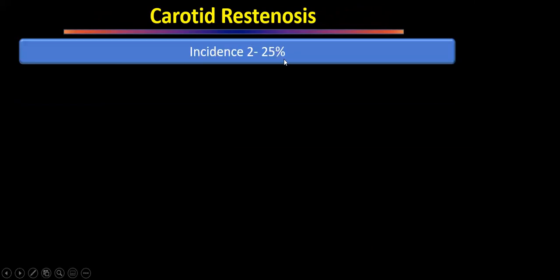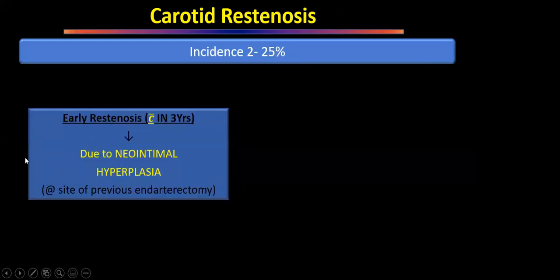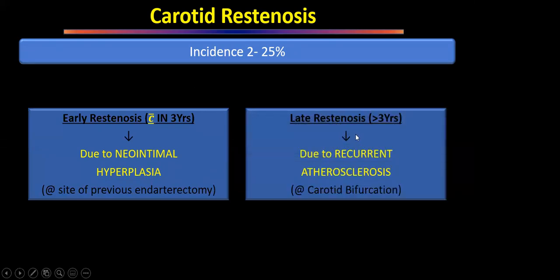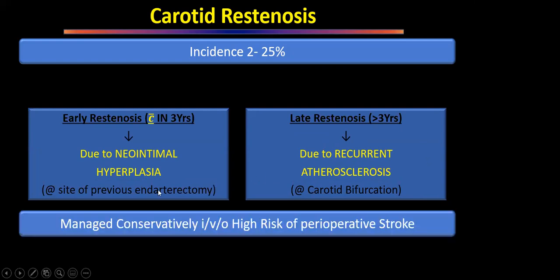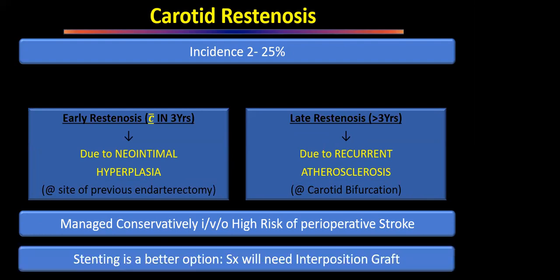Restenosis is seen in 2 to 25% of patients. Early restenosis is due to neointimal hyperplasia, which develops at the site of endarterectomy, within 3 years. And late restenosis is due to recurrent atherosclerosis, which generally develops at the carotid bifurcation. It should be managed conservatively as far as possible, because if we do a procedure on a patient who had a carotid endarterectomy, there are very high chances of stroke developing. So stenting is a better option in these patients, because surgery will need an interposition graft also.